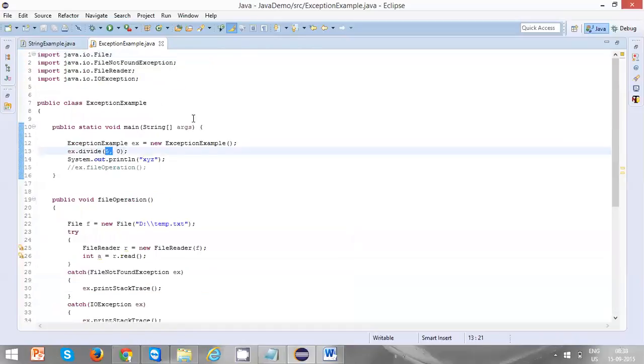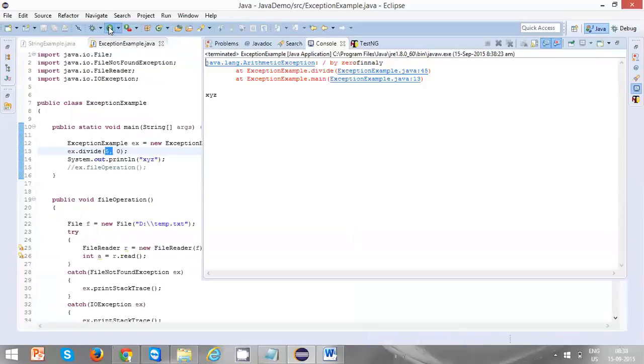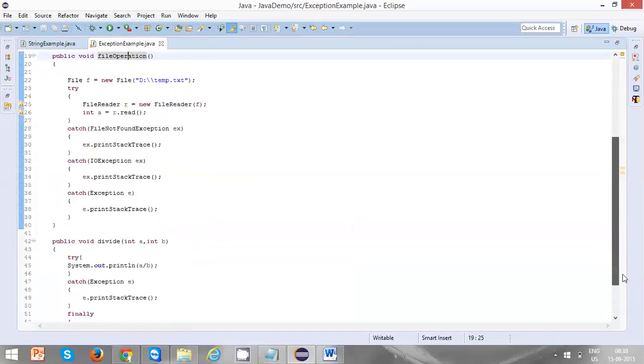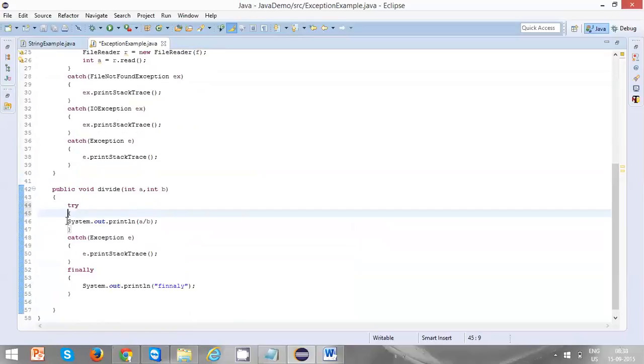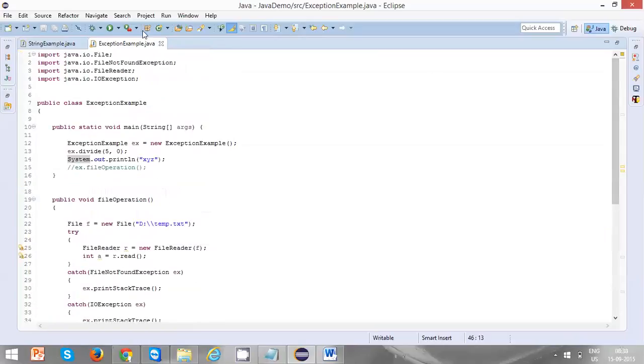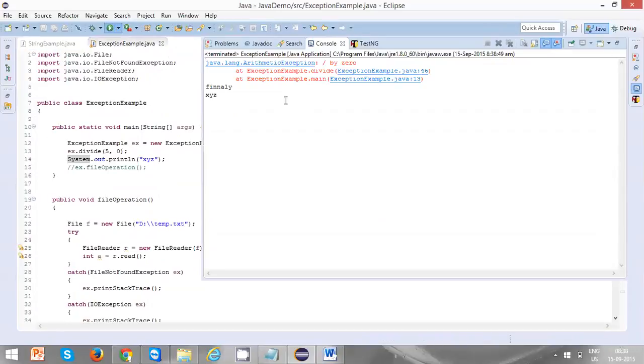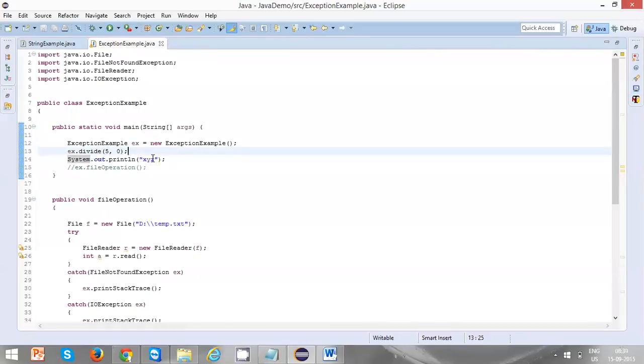Now in this case the exception should be thrown. So the exception is thrown. I'm not printing... okay, let's do this one. You can see the exception is thrown and finally is printed from the finally block, and after that the method is ended and it came to the main method again, where it printed xyz.